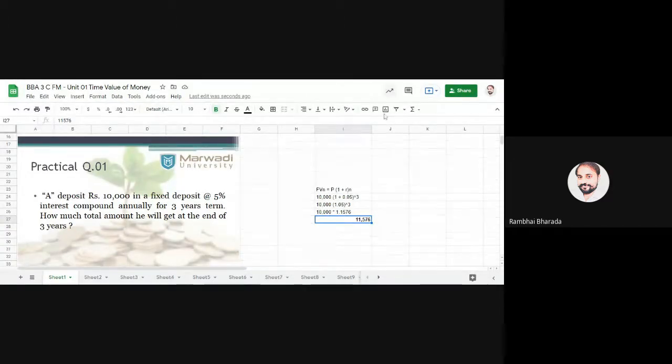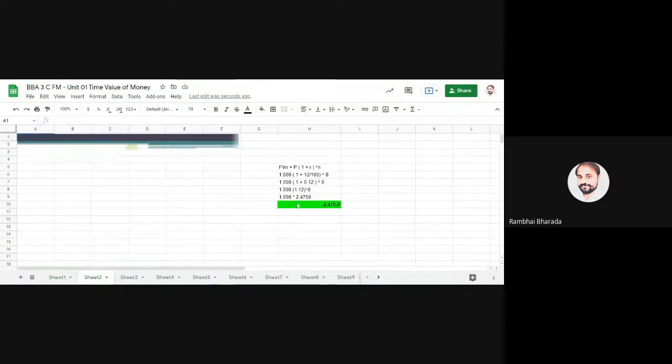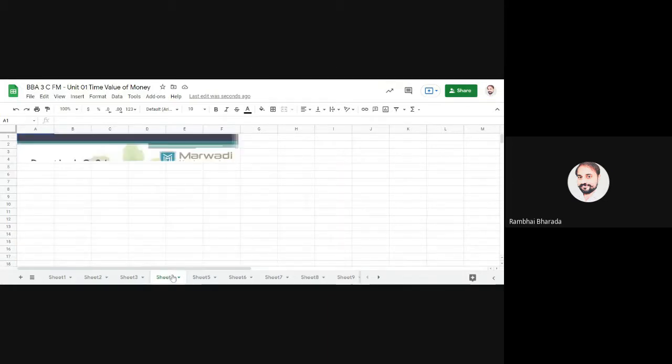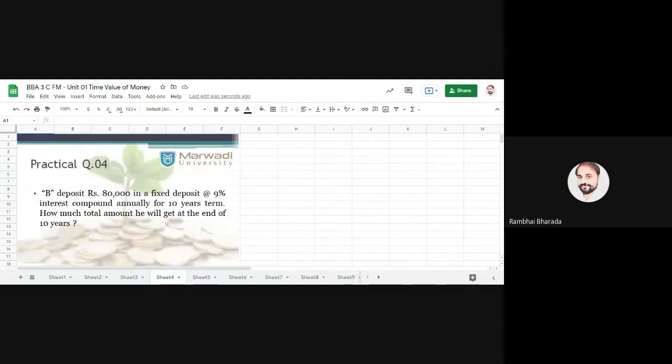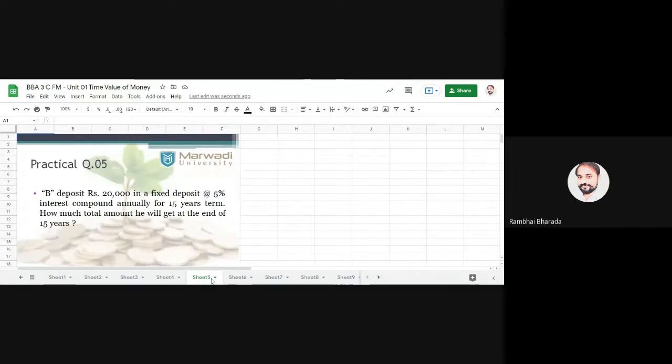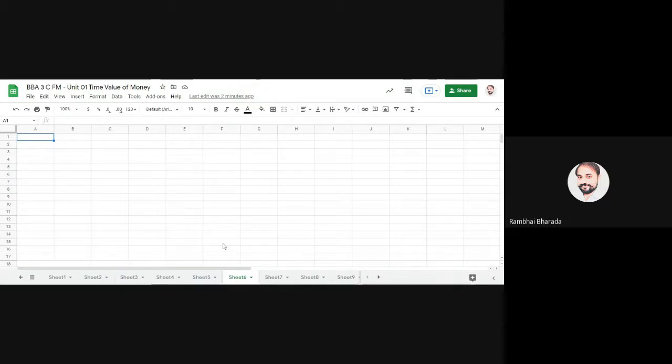Moving ahead to the next practical question. The same type of practical question we have done for question number 2. Question number 3 is in your homework. Now we are moving to the next one, and the next one is present value of single amount.